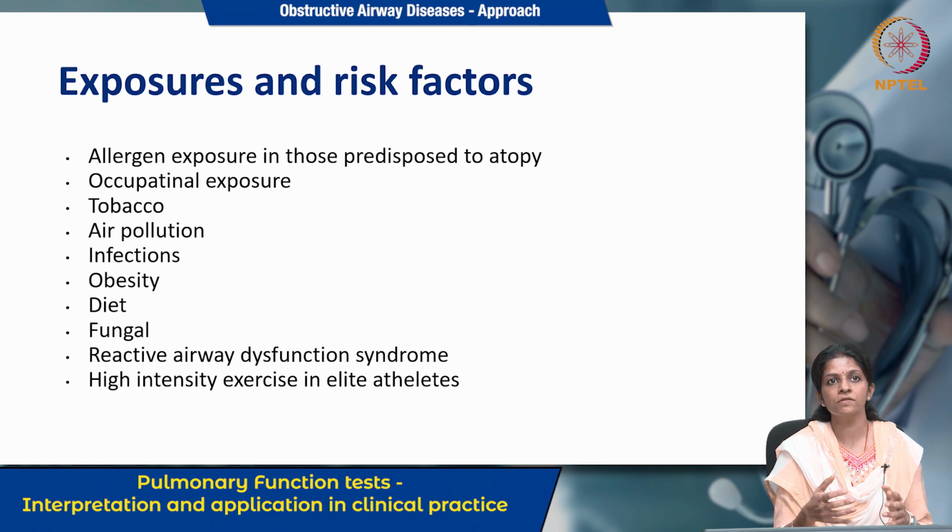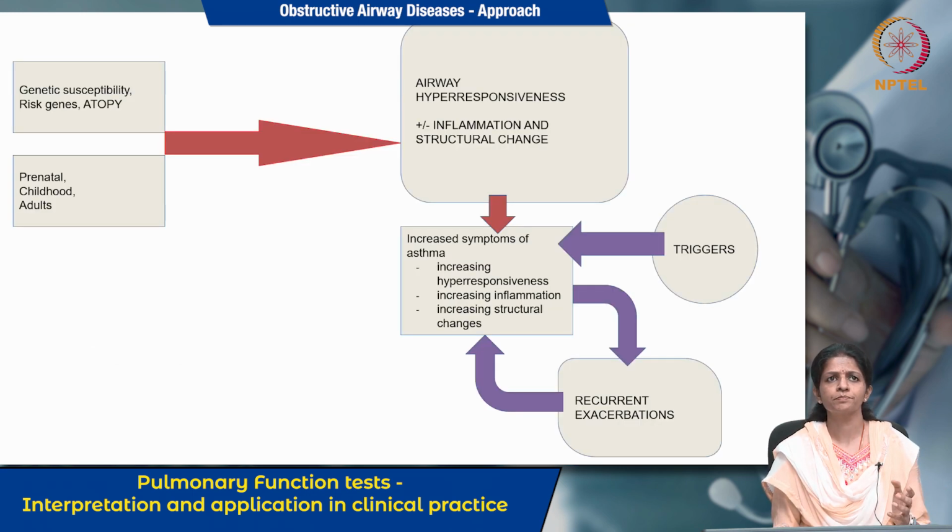So these are the risk factors or exposures in our life which can predispose us to the development of bronchial asthma.